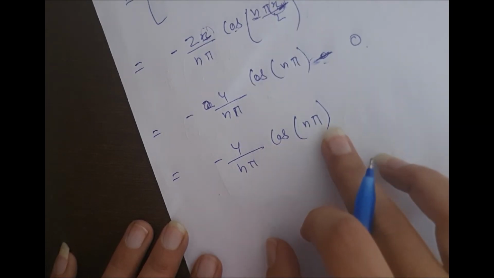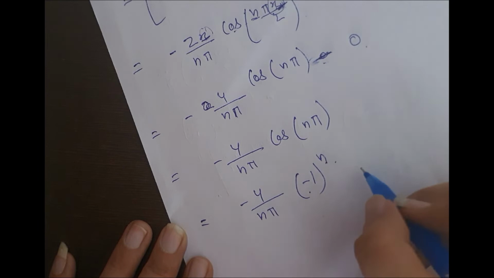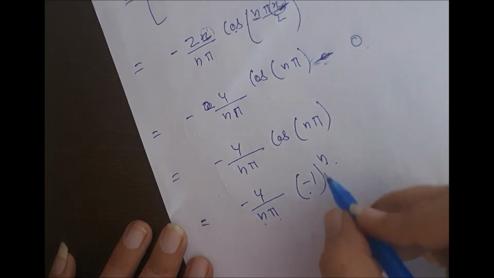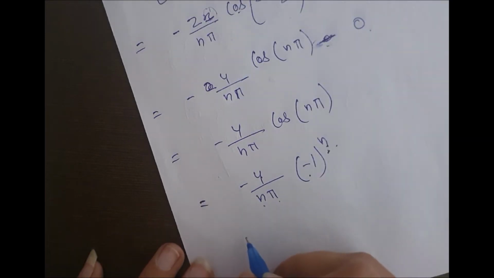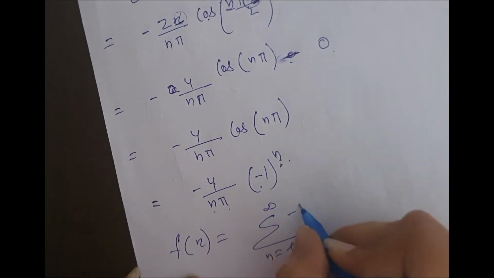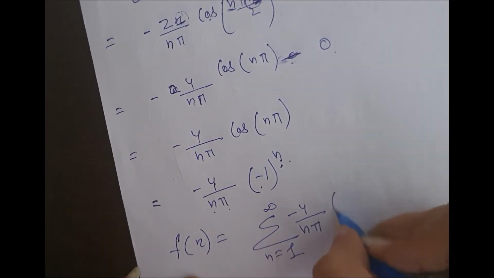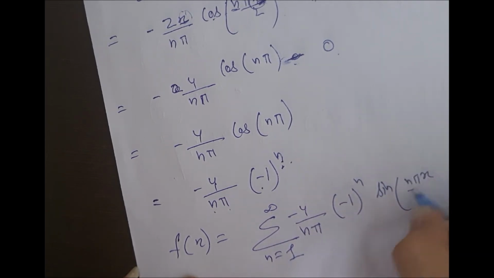and cos n pi value depends upon the n value. So the answer comes out to be, if n is 1, then it will be 4 upon pi. If n is 2, then it will be minus 4 upon 2 pi, and so on. So f(x) comes out to be summation n from 1 to infinity, minus 1 to the power n minus 1, upon n pi, sine n pi x by 2.